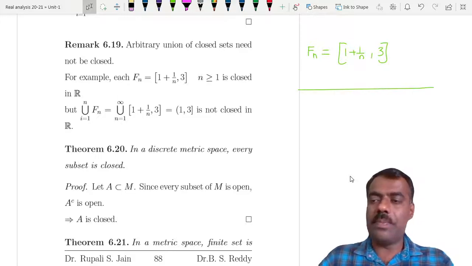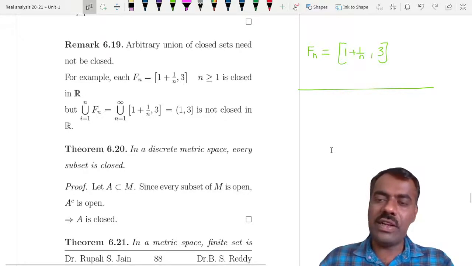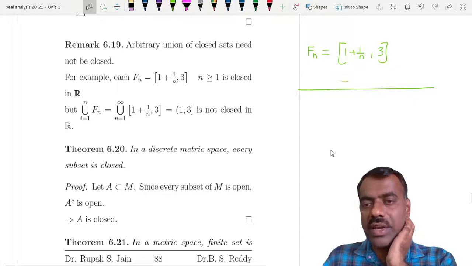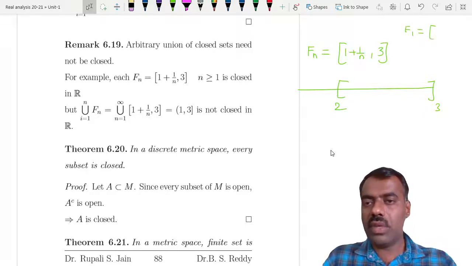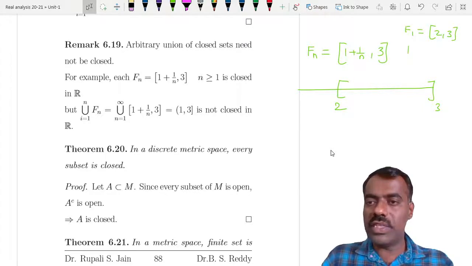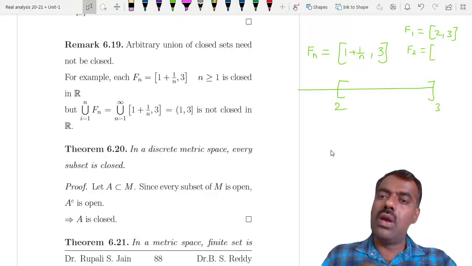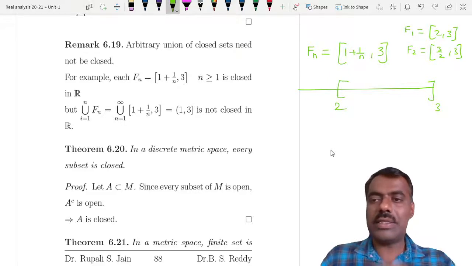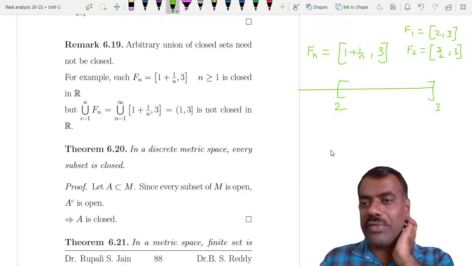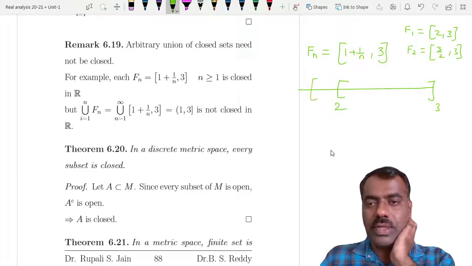The first one, F_1, is [2, 3]. What is F_2? F_2 is [1 + 1/2, 3], which is [3/2, 3]. Where will 3/2 be? It is 1.5, somewhere here.